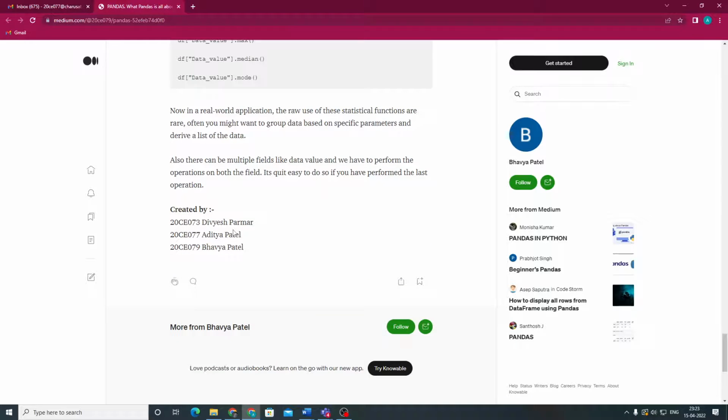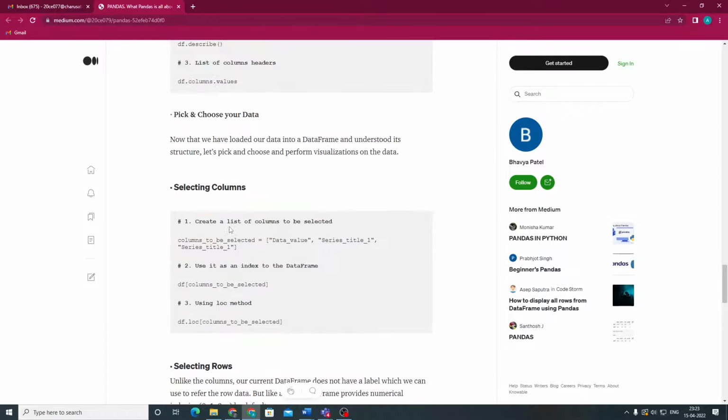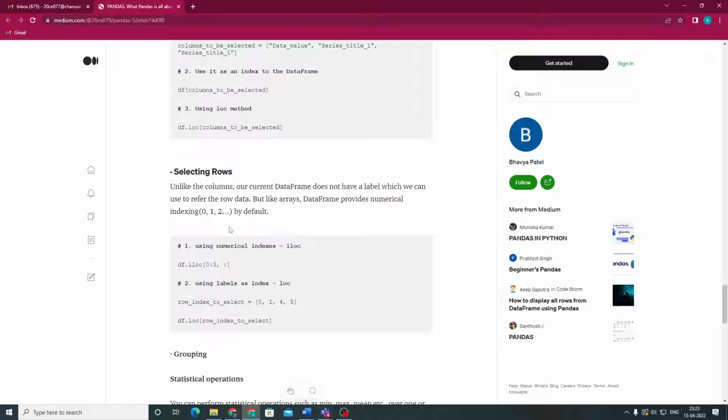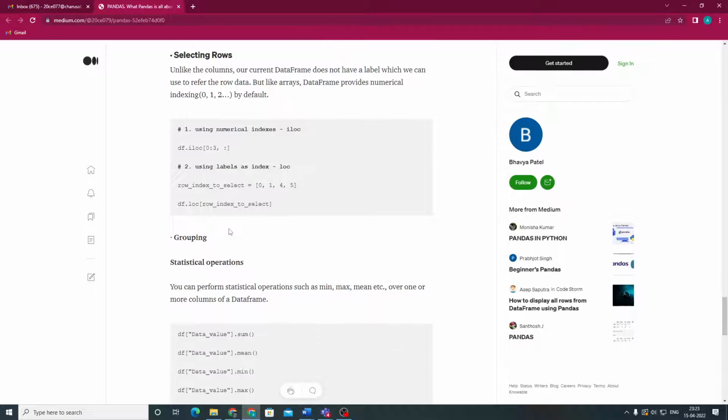So now, to perform operations on rows, first is the .iloc method. It is used when the index label of the data frame is something other than the numeric series of 0, 1, 2, 3, and so on to n, or in case the user doesn't know the index label. And similarly, as we discussed before about the loc function, it works the same here. Now, there are also some statistical operations like the sum, mean, max, median and mode functions, which perform statistical operations.